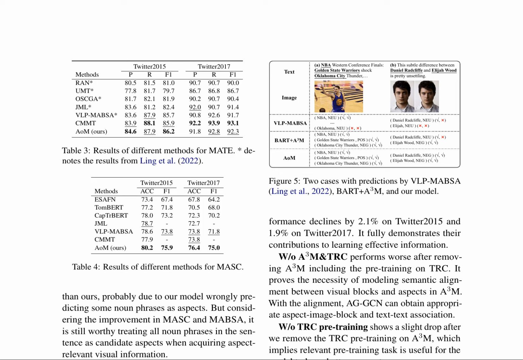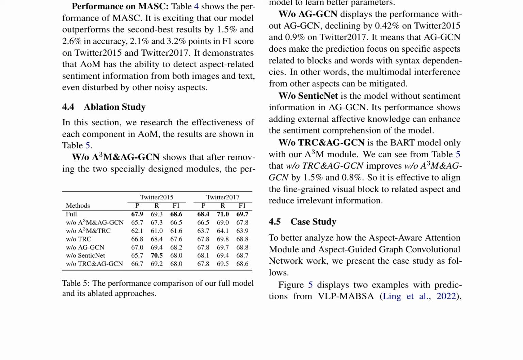The ablation study reveals the significance of each module in the AoM. Removing A3M and AGGCN leads to a decline in performance, highlighting their contributions to learning effective information. The study also shows that removing A3M, TRC, or AGGCN individually results in decreased performance, emphasizing the importance of each component. The case study illustrates the effectiveness of AoM in detecting aspect-relevant information.